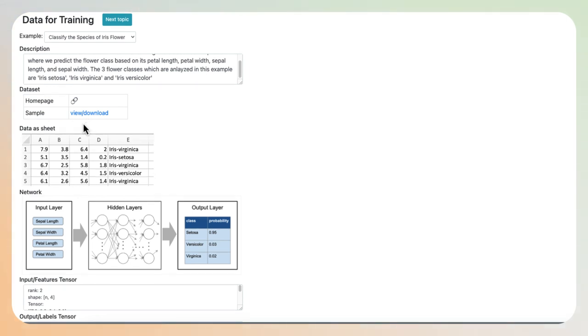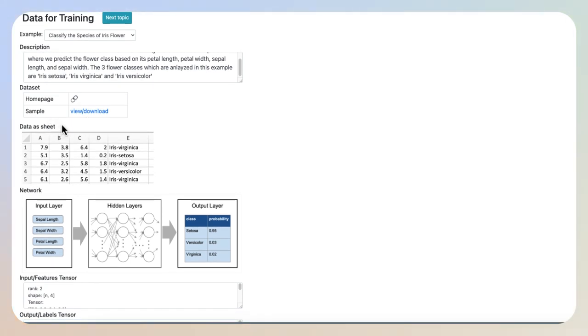Next, this tool displays data as a sheet. As we can see, it has 5 columns, 4 for input and 1 for output. The column headings and their order are provided in the dataset homepage. And they are like this. The first column is sepal length.